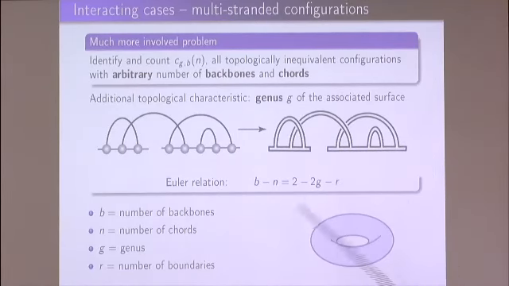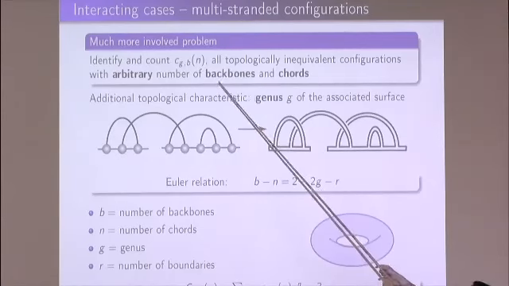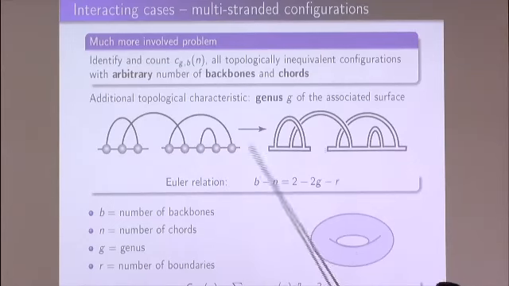and it's characterized by this number of, again, backbones and chords. The number of boundaries are just these boundaries of these polygons, which I would find just by looking at this figure, and then genus, and all these numbers are related by this well-known Euler relation. And this is an example of a diagram of genus g. And what I'd like to do is to find generating functions for these numbers, which would give just the numbers of these configurations.